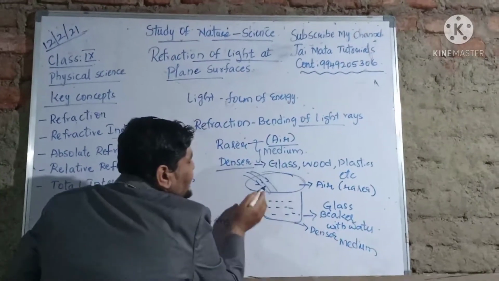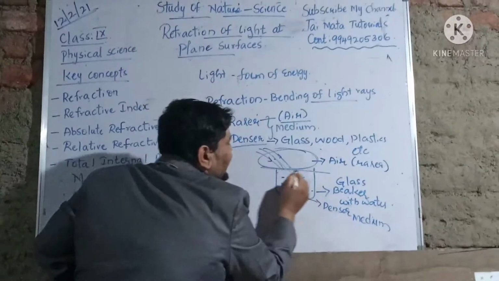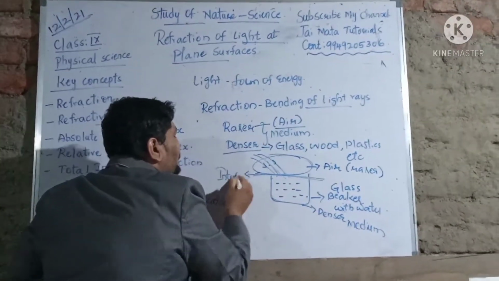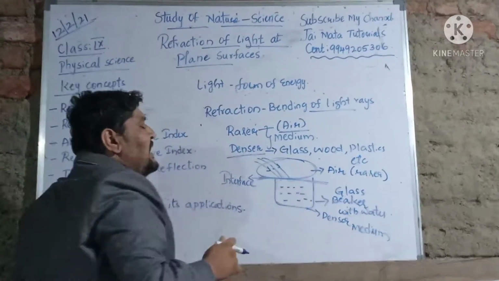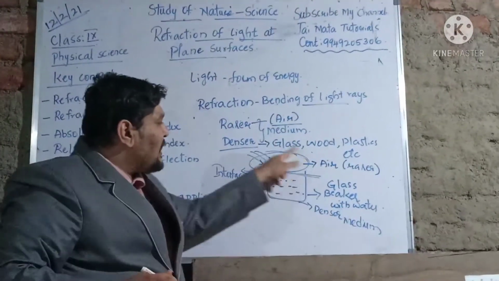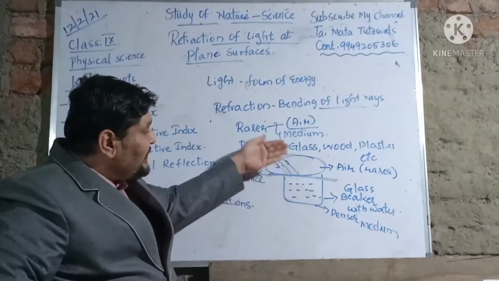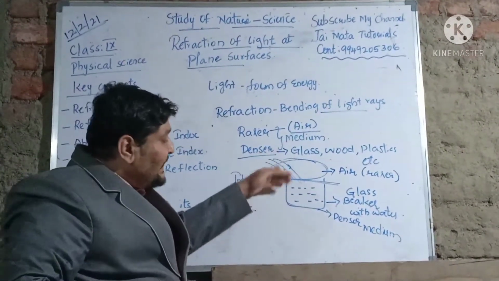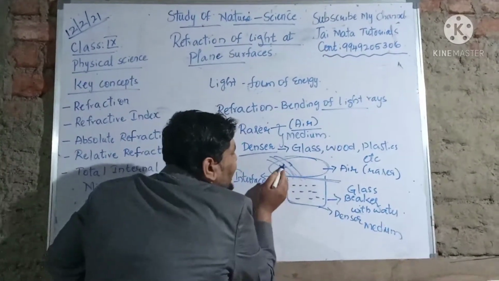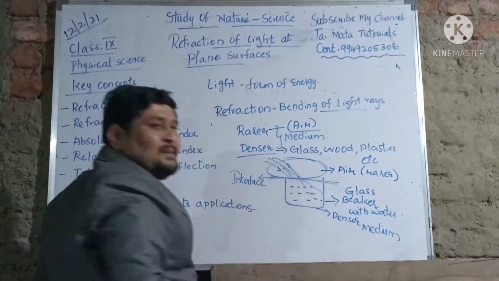You will find that the actual rays are this. Once it starts touching the interface, this is called the interface here. What do you mean by interface here? It's the boundary where it's entering into the next medium. This is overall the surrounding air. So when these light rays get contact with this interface and start entering this glass beaker, you will see that there is a slight bending of light. Actually this light ray should go in this way, but you will see that the light ray gets bent like this.